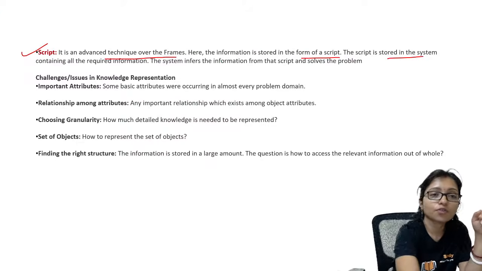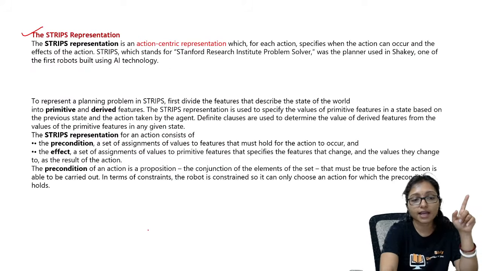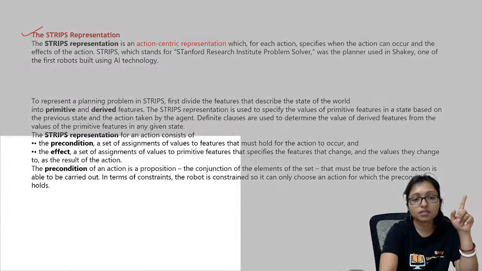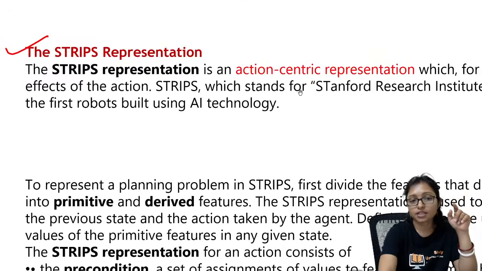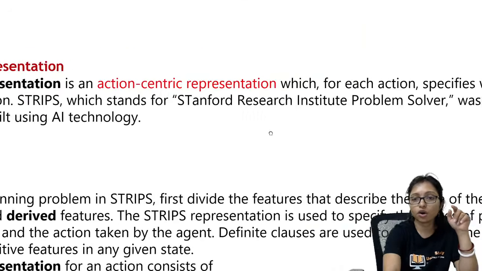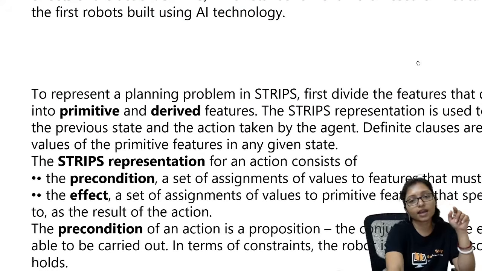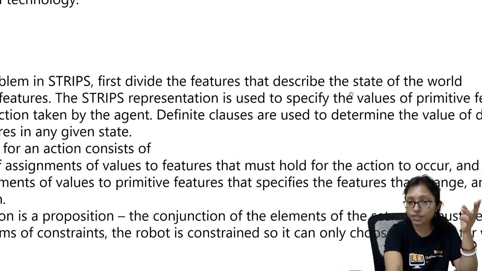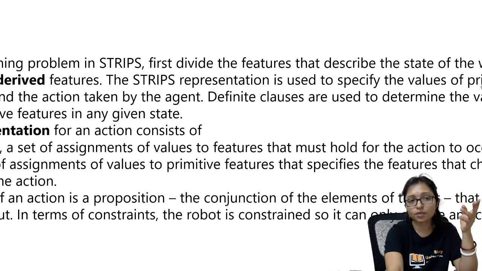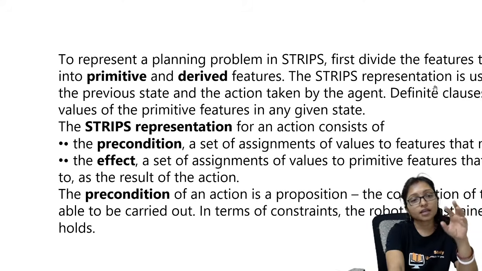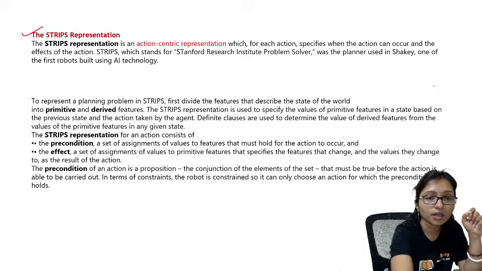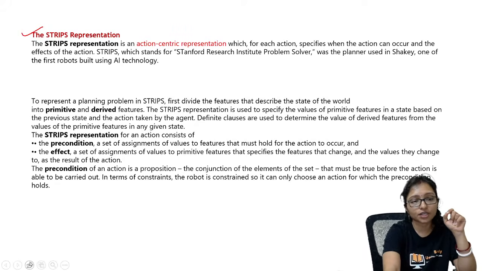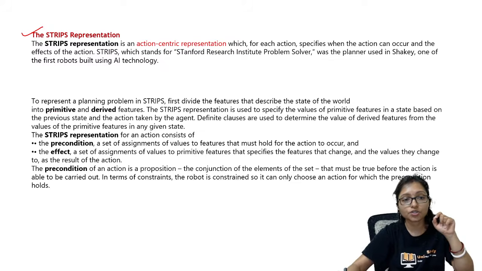And the question was from strip. Strip is the action centric representation. It works on primitive and derived features. It represents planning. First divide the features, describe the states of the world, and after that divide into primitive and derivative features. That is the main concept of strip, primitive and derivative features.